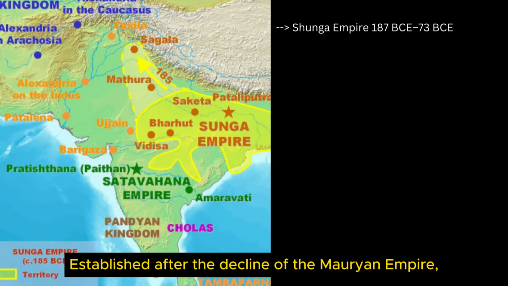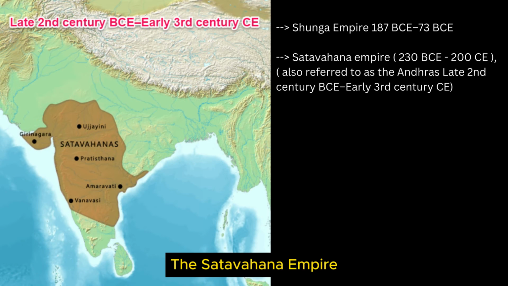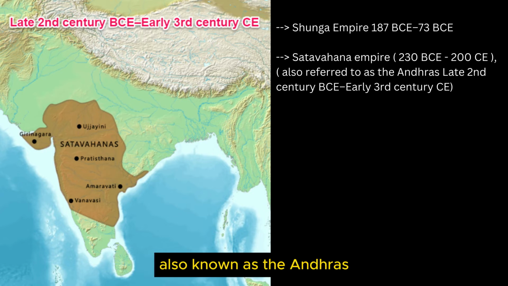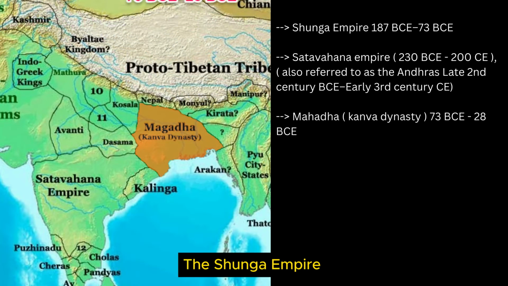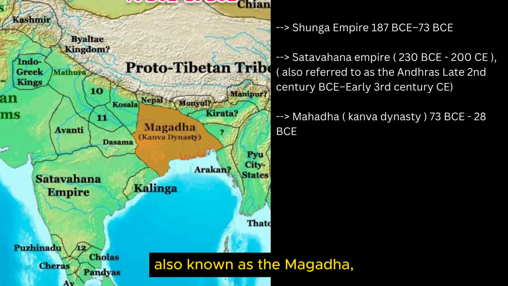The Shunga Empire, established after the decline of the Mauryan Empire, played a crucial role in shaping the political narrative of the time. The Satavahana Empire, ruling from the 2nd century BCE to the early 3rd century, also known as the Andhras, had a major impact on ancient India. The Shunga Empire was succeeded by the short-lived Kanva dynasty, also known as the Magadha. This marked the traditional period following the decline of the Shunga rule in India.